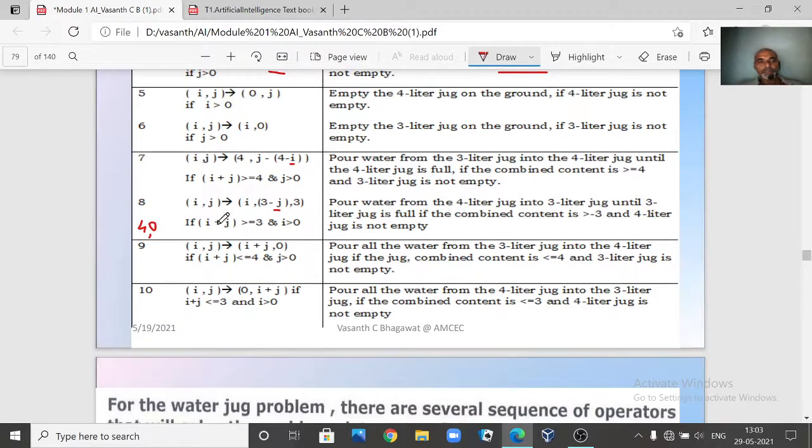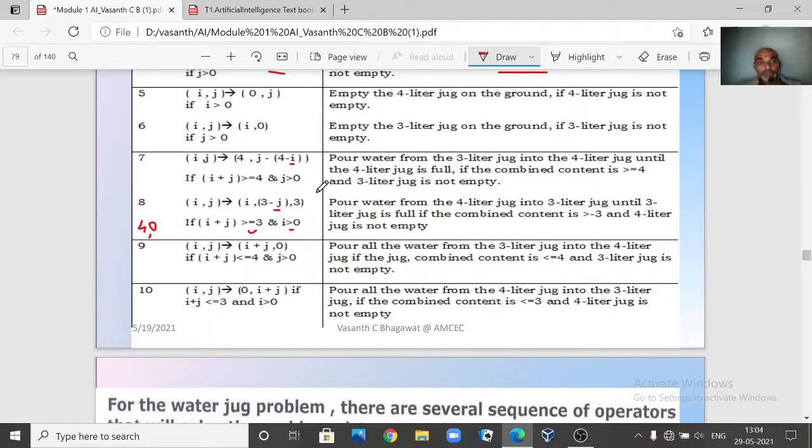Now you check the precondition. What precondition does it say? If i plus j is greater than or equal to 3 and i is greater than 0, whether both the conditions are satisfied, let us see here. i plus j, 4 plus 0 is 4, and 4 is greater than 3, it is true, and i, 4, is greater than 0, that means both conditions are satisfied. Since both conditions are satisfied, I can apply rule 8.